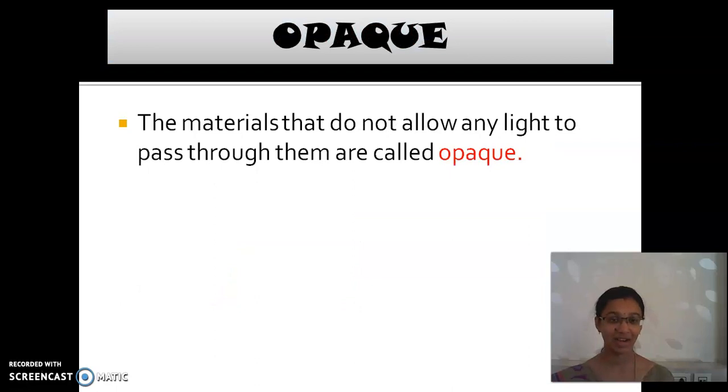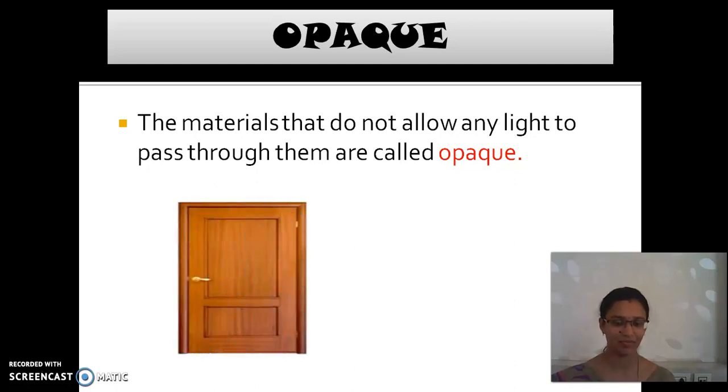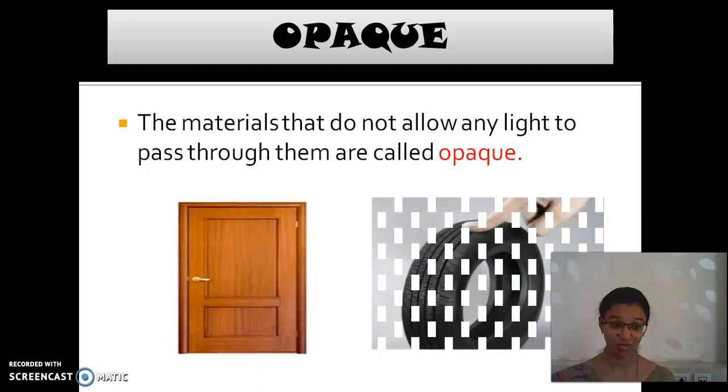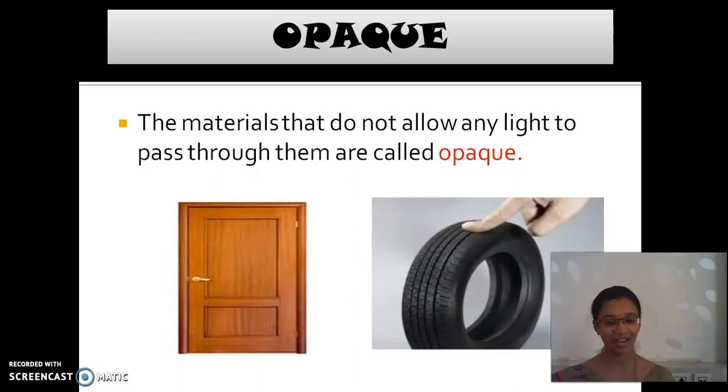And what is the last one? Opaque. They do not allow any light to pass through them. The materials that do not allow any light to pass through them are called opaque materials. Example, wood. Standing on one side, are we able to see the other side through a wooden door? No. So wood is an opaque material.